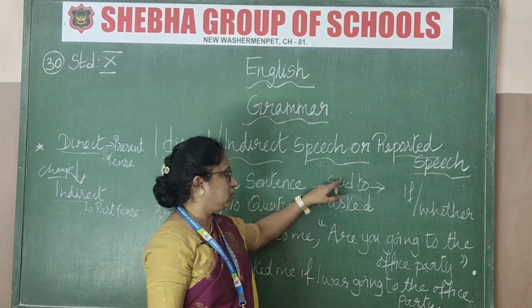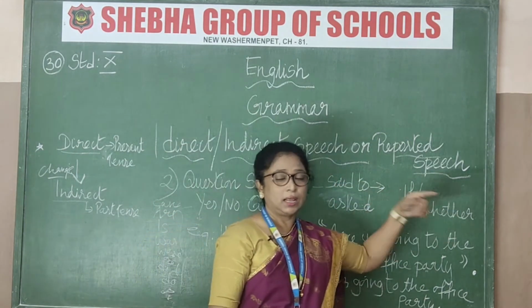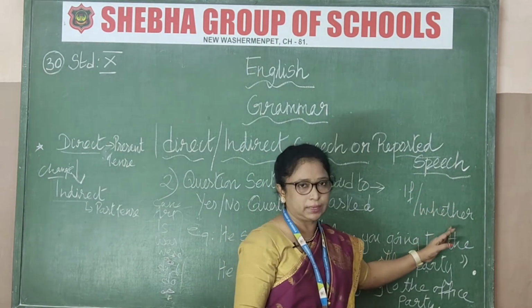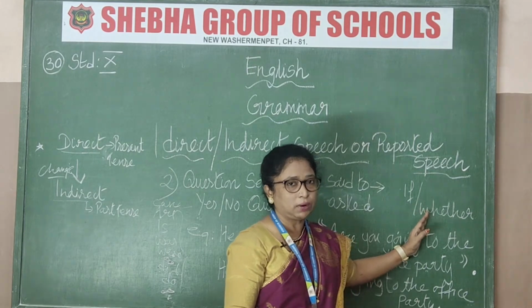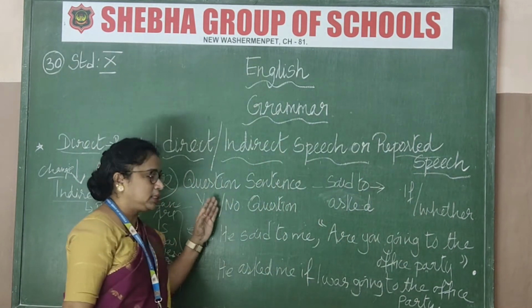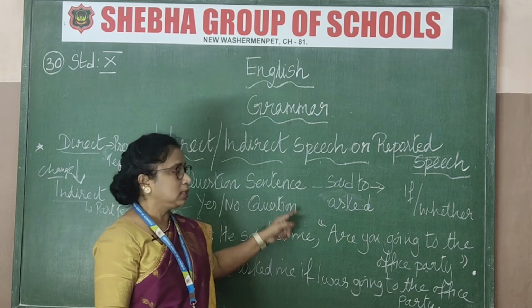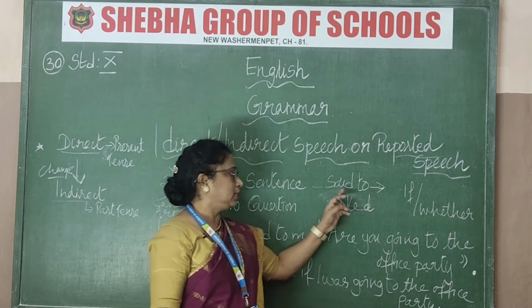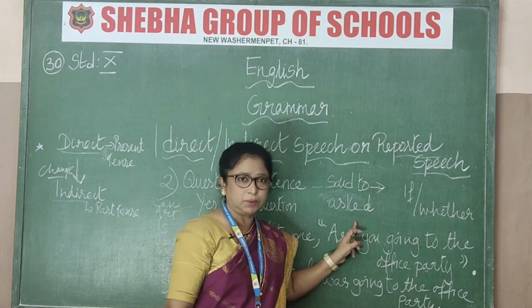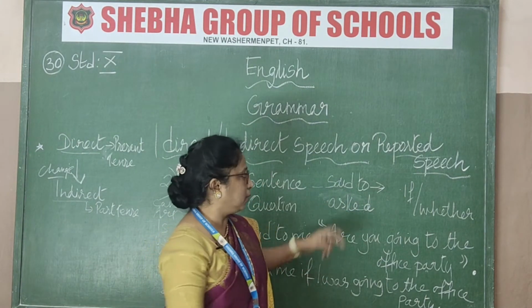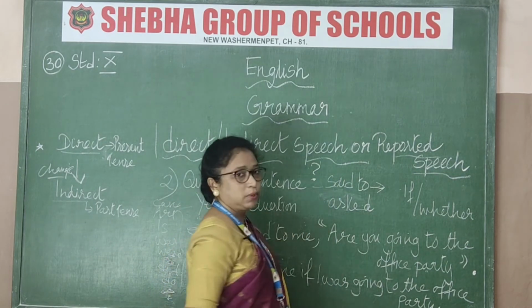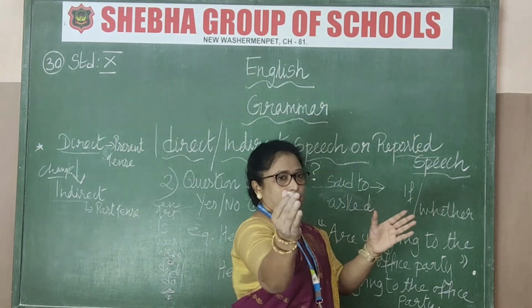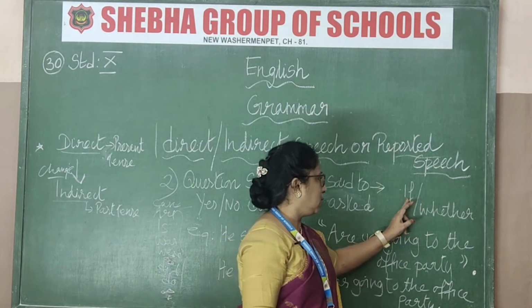The said to will change into asked, and the connecting word, like how in the statement we had that as the connecting word, here the connecting word will be if or whether. This is the connecting word, note it down. So all of you please note it down. In a yes or no question sentence, the sentence will start with these words, and in the first part said to will change to asked, because it is a question. And the punctuation mark will be a question mark in the direct speech. The connecting word for the rest of the sentence will be if or whether.